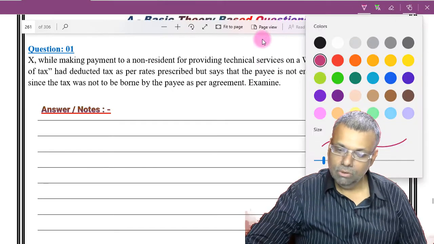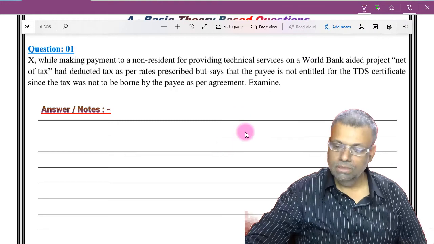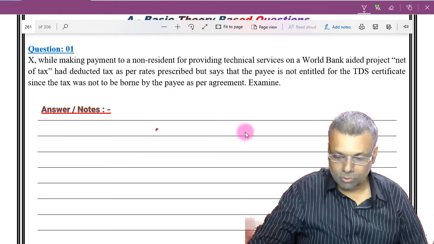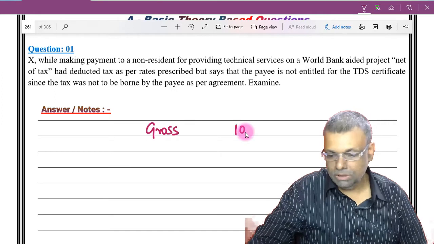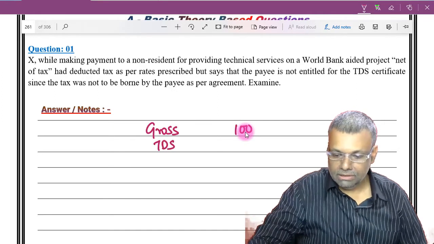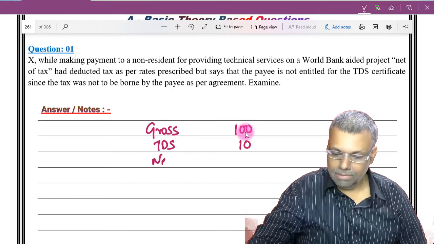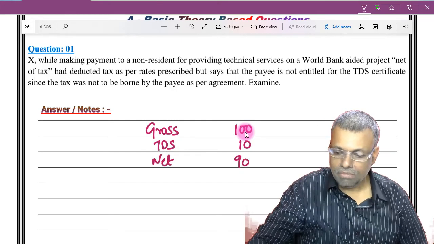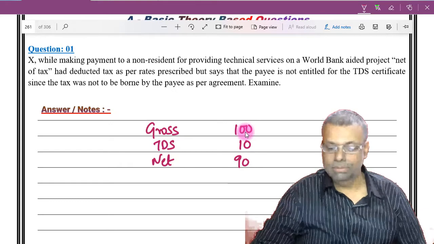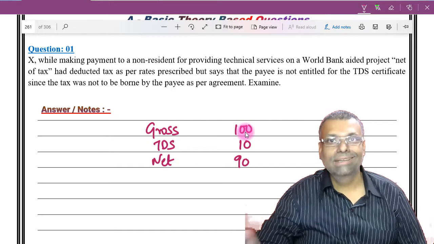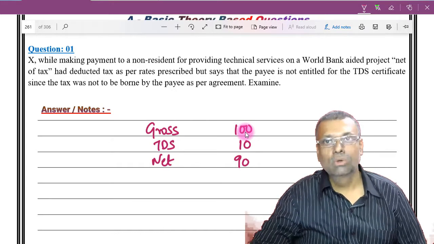Now, friends, this is a very conceptual question. Understand, I'll give you one particular example. We already know that the payer pays, and in any transaction, supposing the gross payment is 100, the TDS is, say, 10, and my net payment is 90. This is how the transaction happens. And when it comes to the payee, that means the receiver of the money, he gets a credit on account of TDS when it comes to tax calculation.